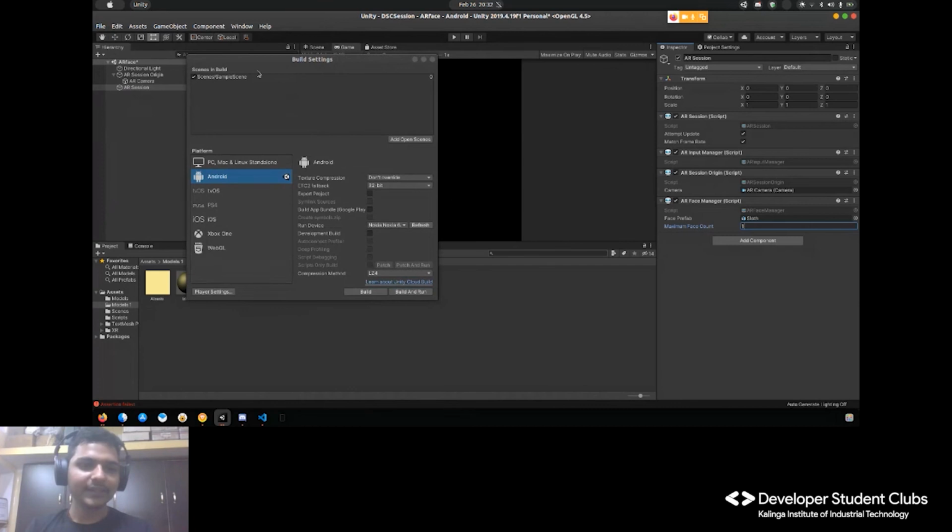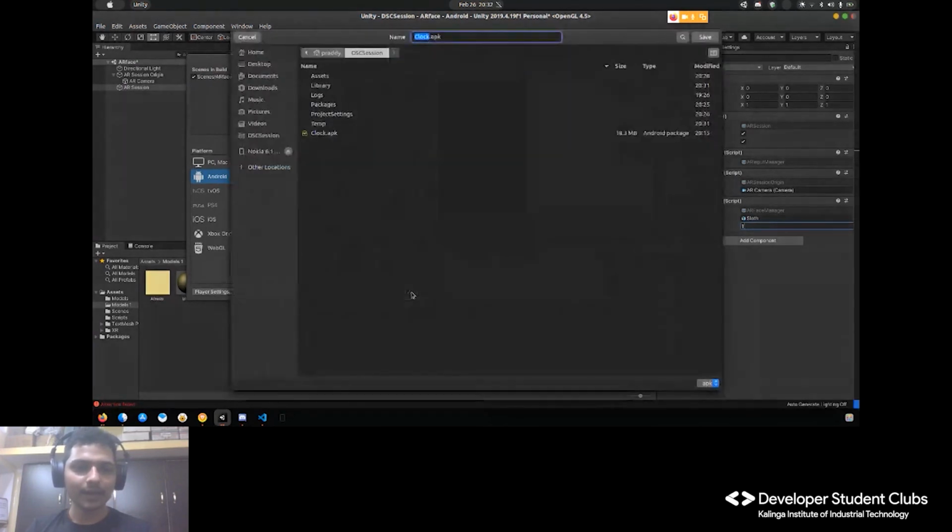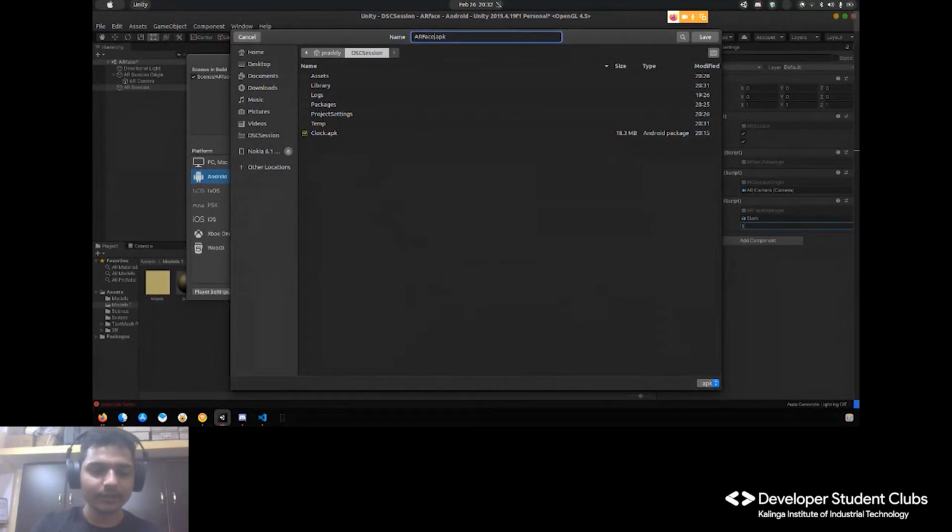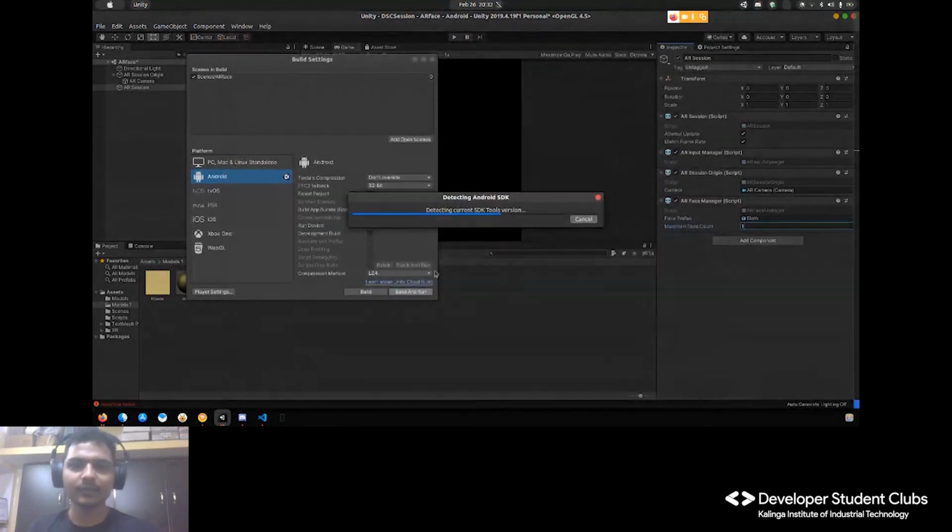Let's go to build settings. Let's delete this part, I don't want it currently. The open scene, I will add it, and let's build and run. Name it AR face and save it. Let's see what happens.